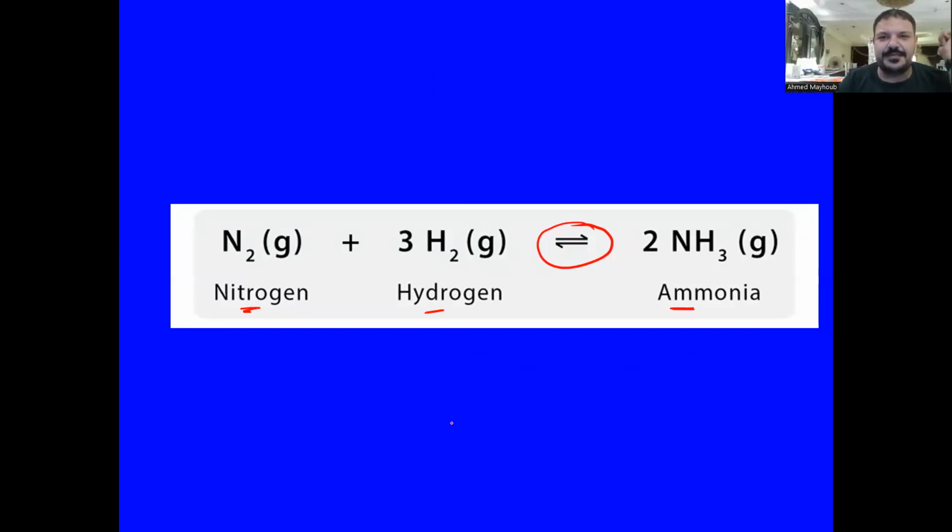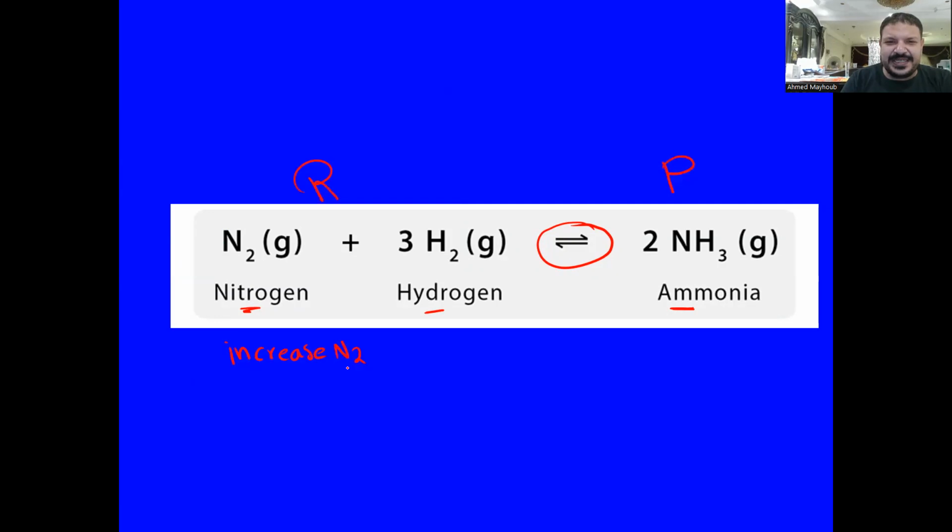Let's see what will happen if we increase the amount of nitrogen. Nitrogen is on the reactant side, as is hydrogen, but ammonia is on the product side.